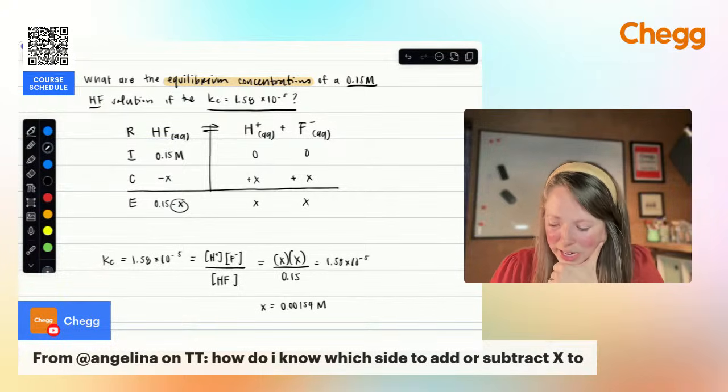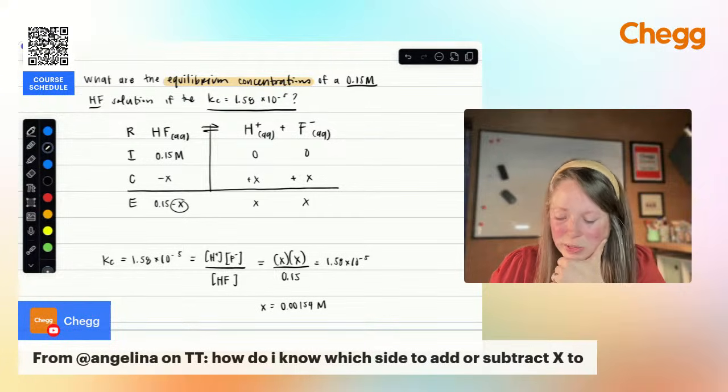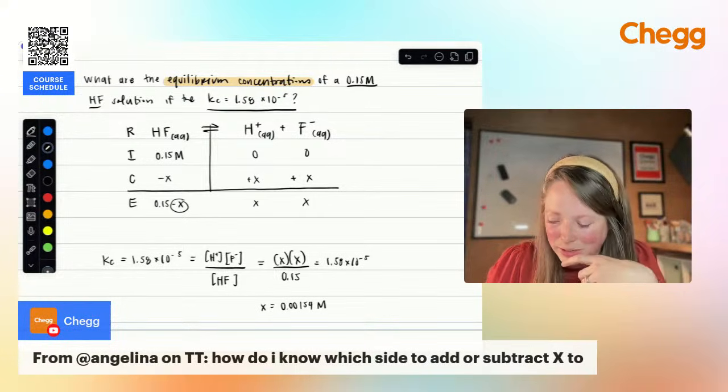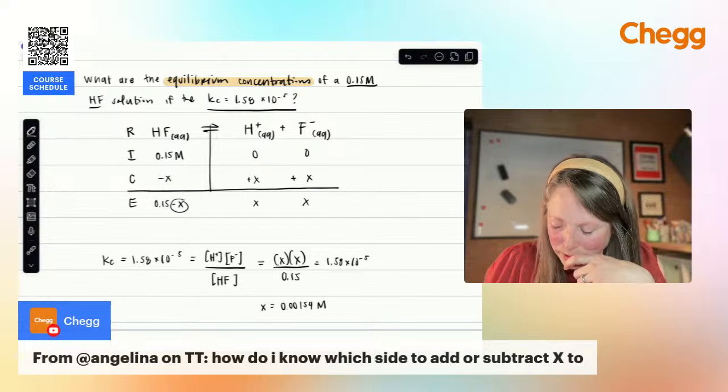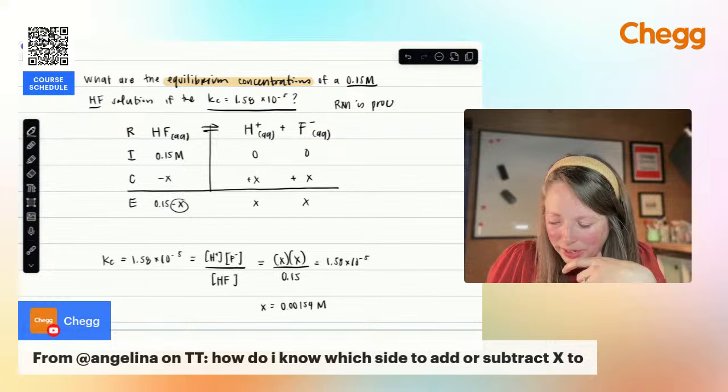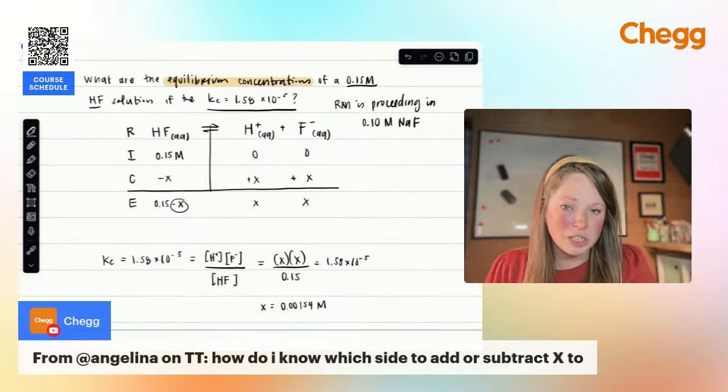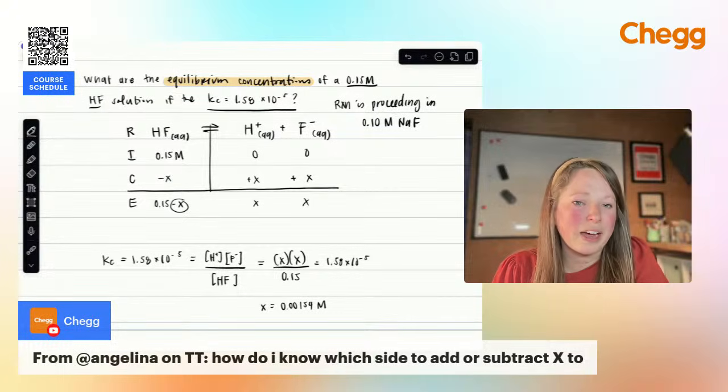Let's say I had a common ion. So let's say instead this reaction is proceeding in, I don't know, 0.10 molar sodium fluoride. How would that change these numbers? Now we have HF in solution with NaF.